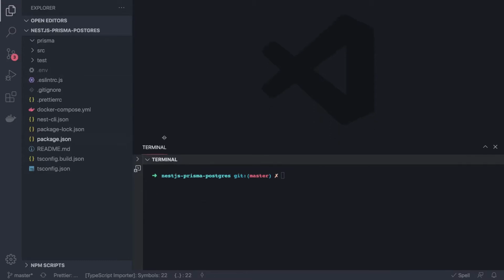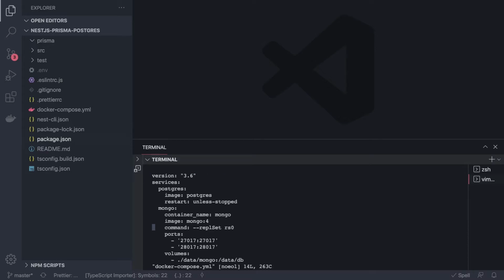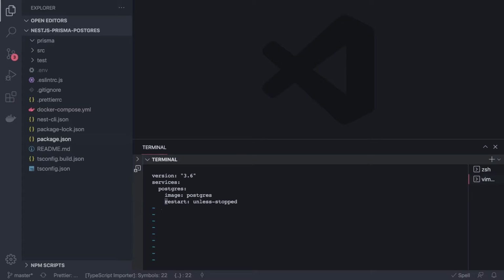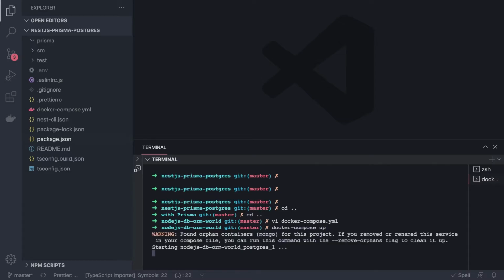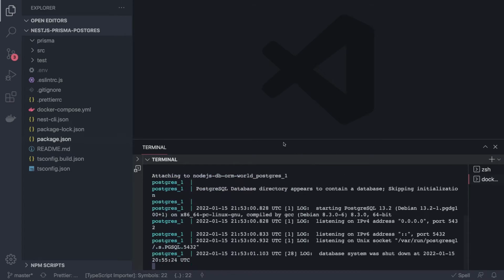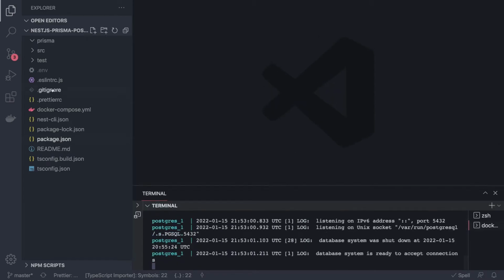Now what we need to do is make sure Postgres is running. We already have a Docker Compose file. I will just delete the MongoDB temporarily. Then I will say docker compose up. That will give me the Postgres container. That's what I want. Okay, now moving to the code.